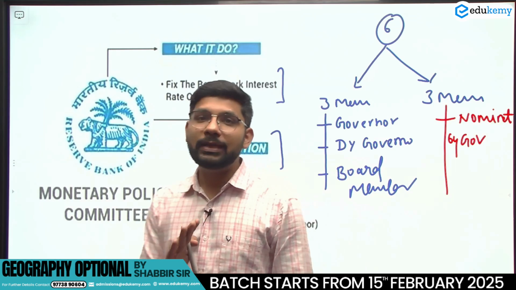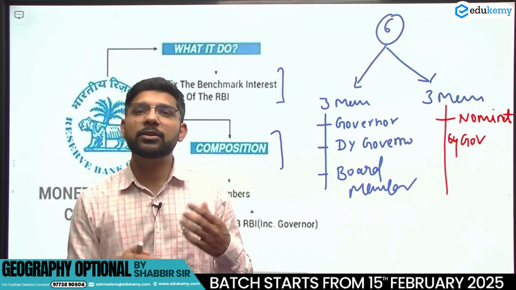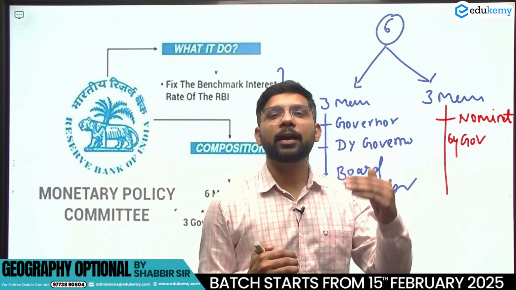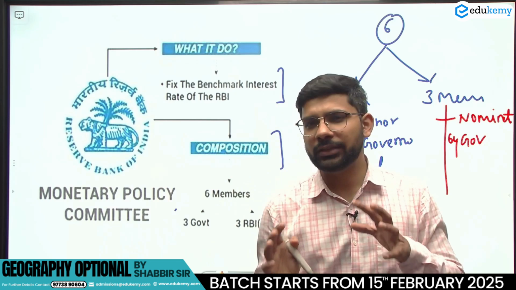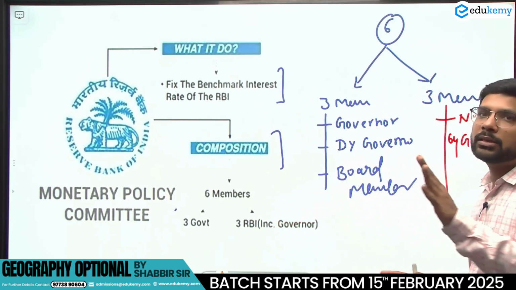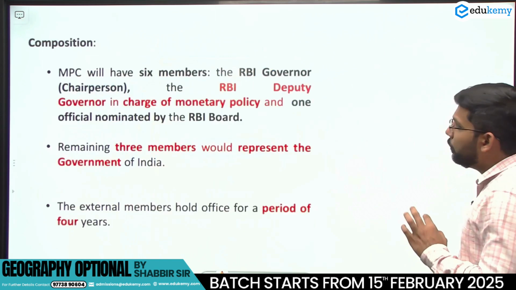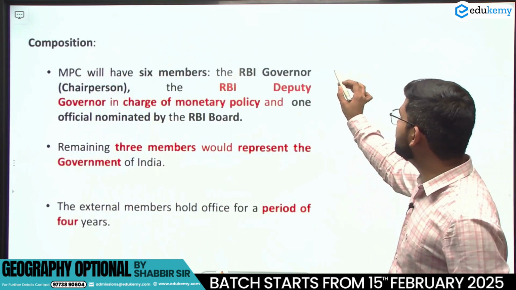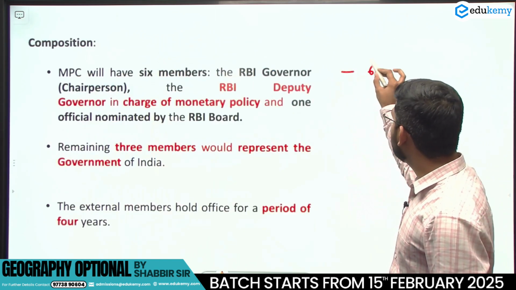And out of these 6 members, the Reserve Bank of India is heading the committee. Who is the chairman of the committee? If there is a statement asking who is the chairman of the committee, that is the Reserve Bank of India Governor. The governor is the chairman of the committee. If we look at this information here, the MPC has 6 members. You can see here.